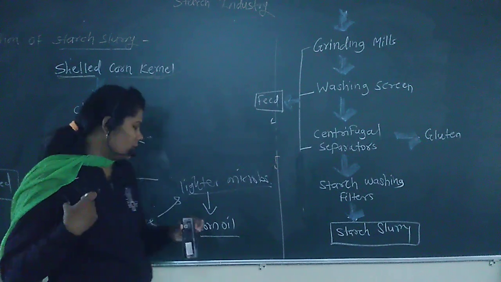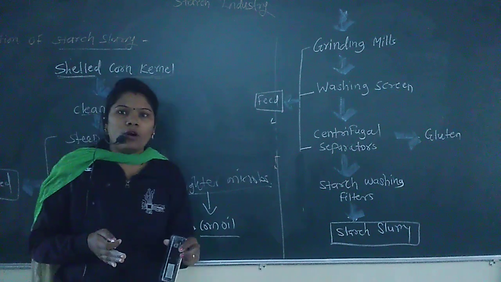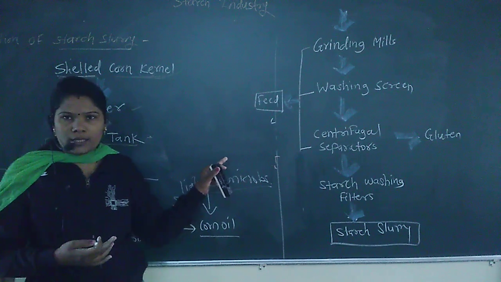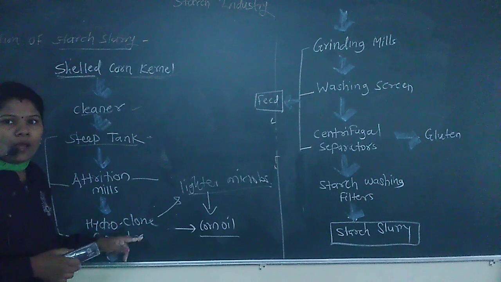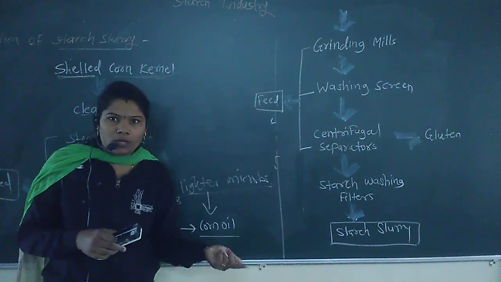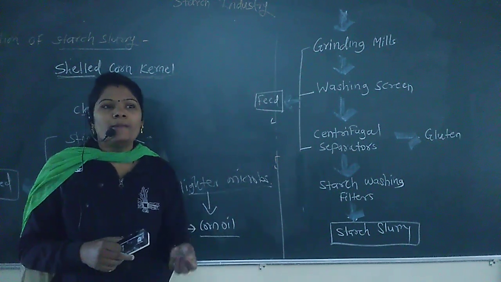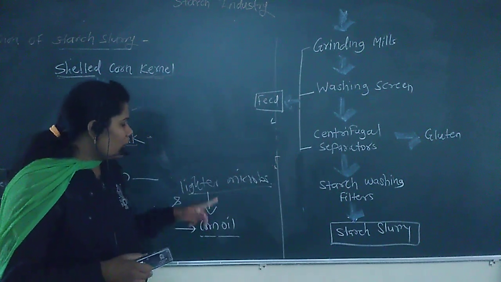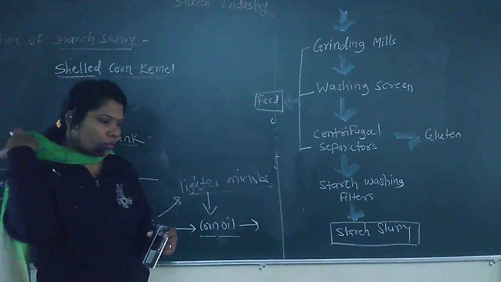Here, what happened in the hydroclone separator? In the attrition mill, there is a formation of the mixture of the hull and the microorganisms or whole germ. It is transferred into the hydroclone separator, where the lighter microbes are separated out. These lighter microbes are further processed, and there is a formation of the corn oil. This corn oil is refined, and after refining there is a formation of the cooking oil.